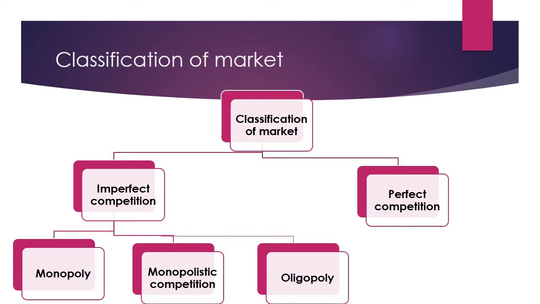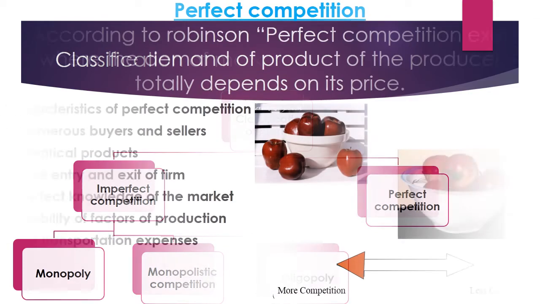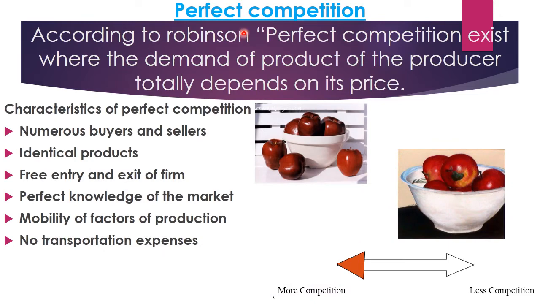So according to competition, the market is based on 2 types, that is perfect competition and imperfect competition. Imperfect competition further gets divided into monopoly, monopolistic competition and oligopoly. Now first comes perfect competition. What do you mean by perfect competition?